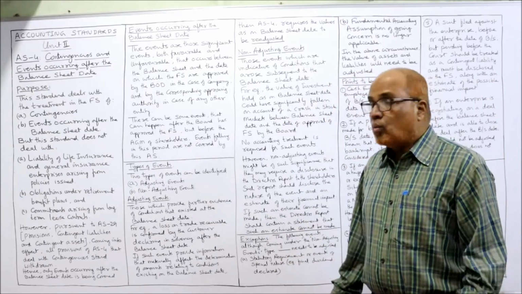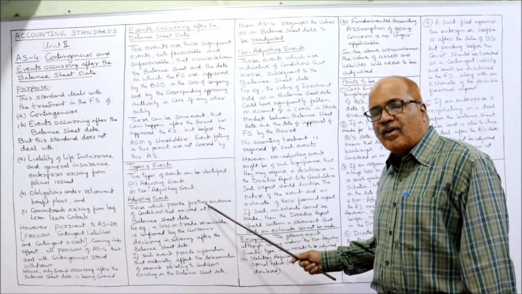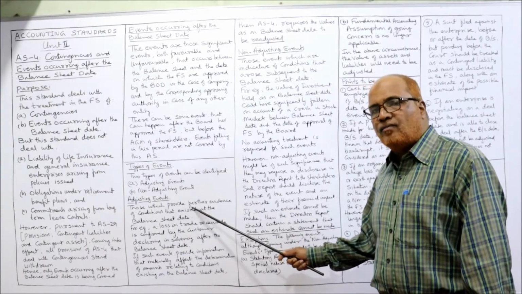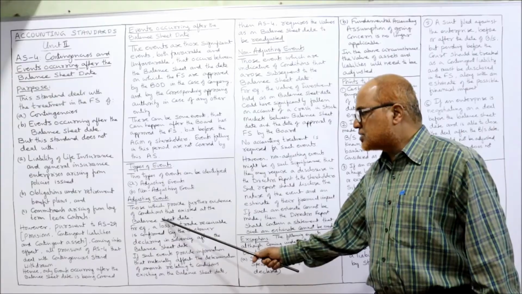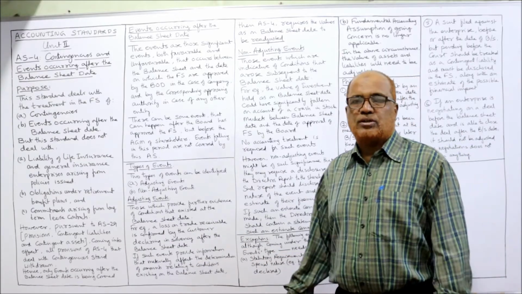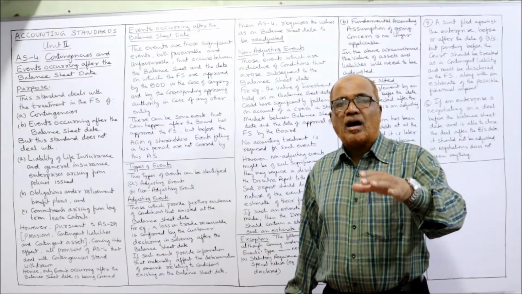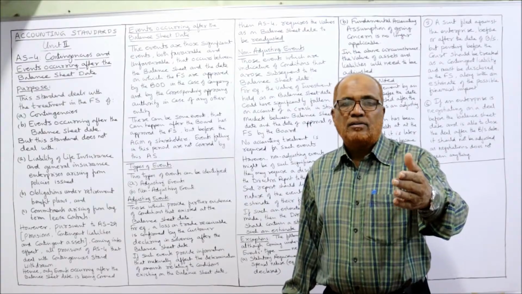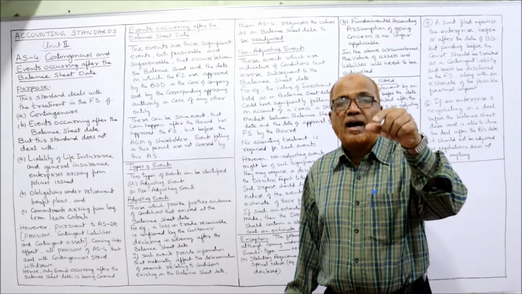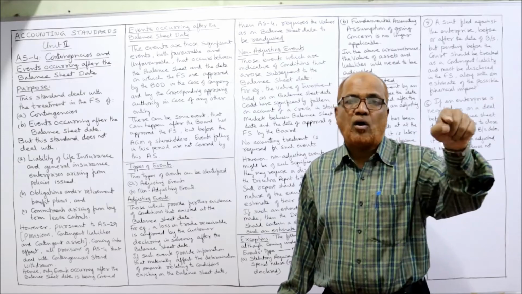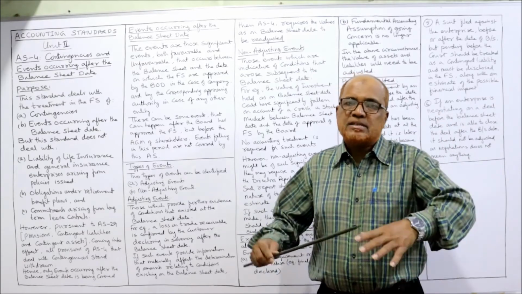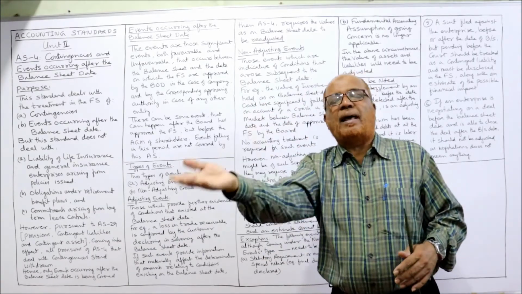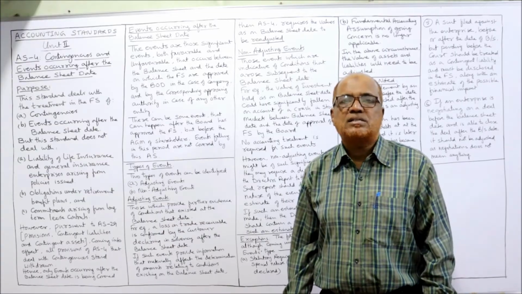Adjusting events. What are these adjusting events? Those which provide further evidence. Concentrate now. These wordings are very important. Those which provide further evidence of conditions that existed at the balance sheet date. That means those events which provide further evidence of the conditions that existed on the balance sheet date. That means the conditions were there, but these conditions have given more evidence after the balance sheet date. These are called adjusting events.